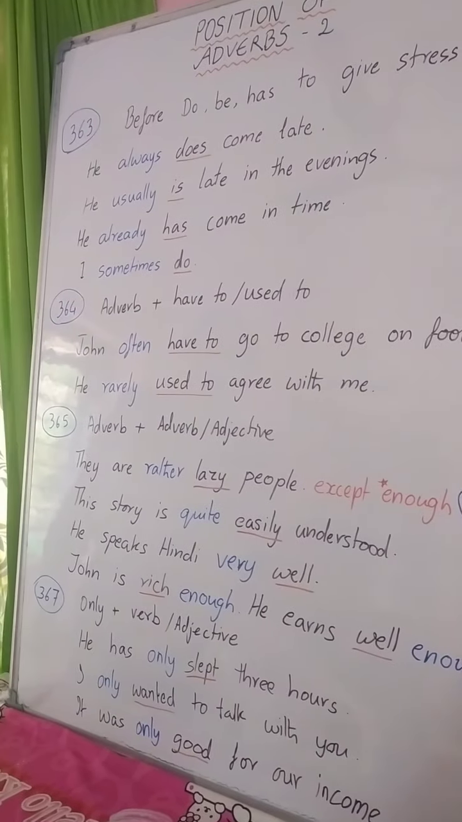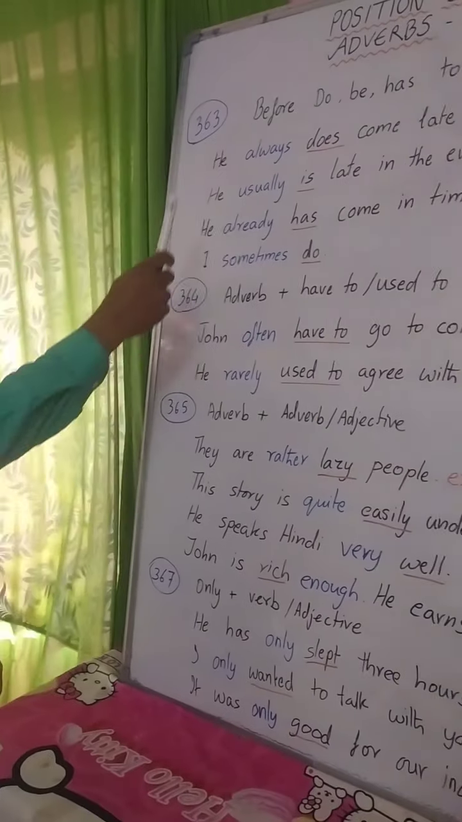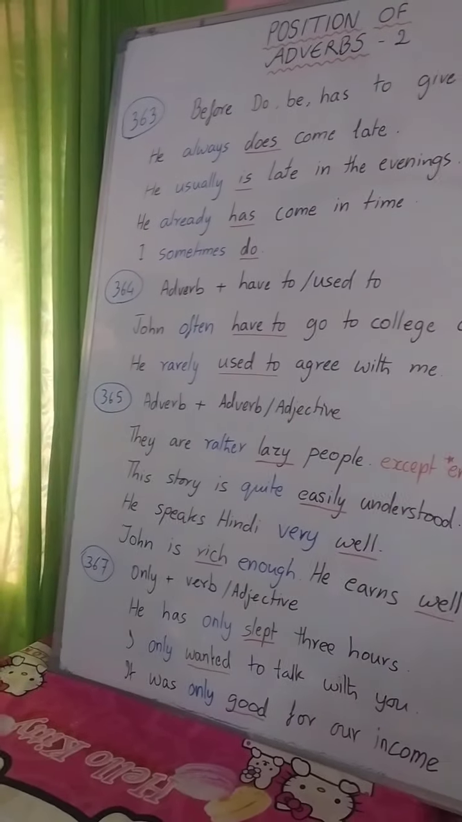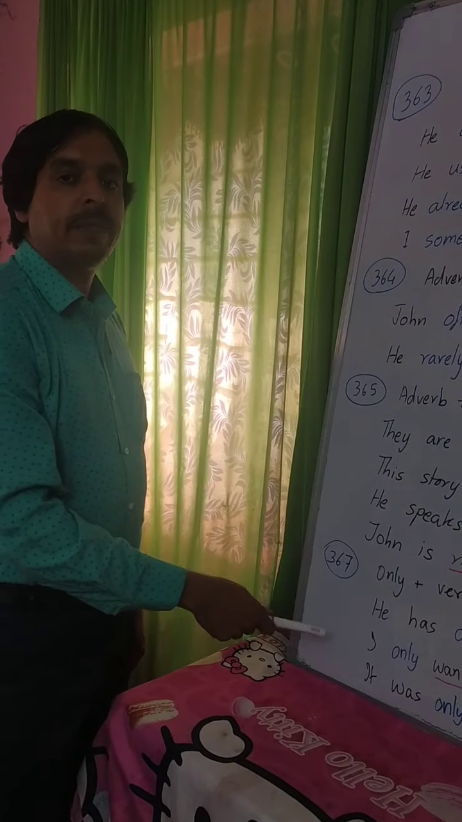So these are the last 5 rules of the position of adverbs. Hope you understood my explanation.